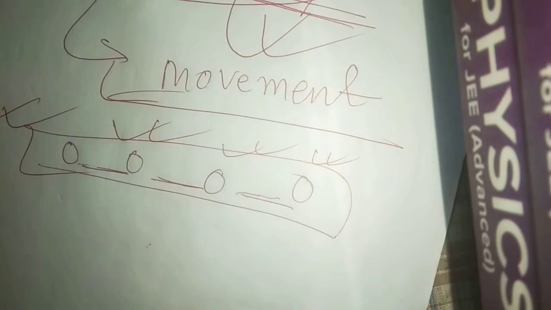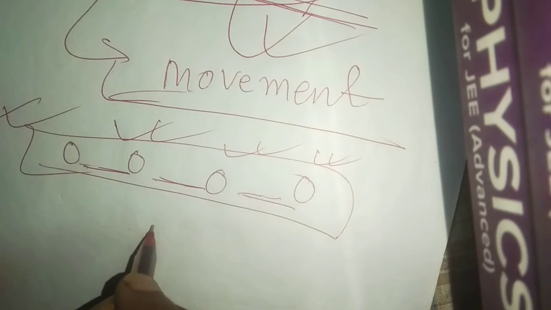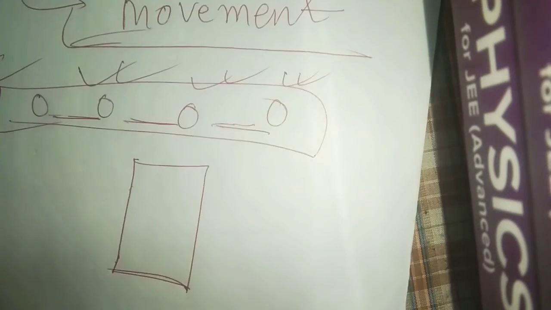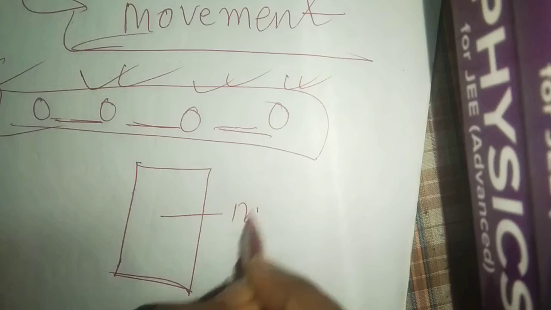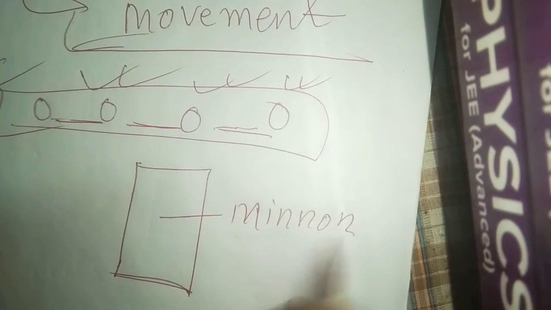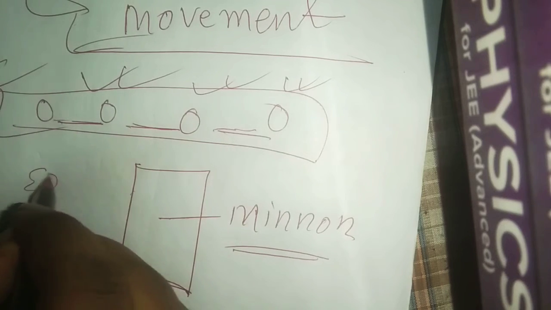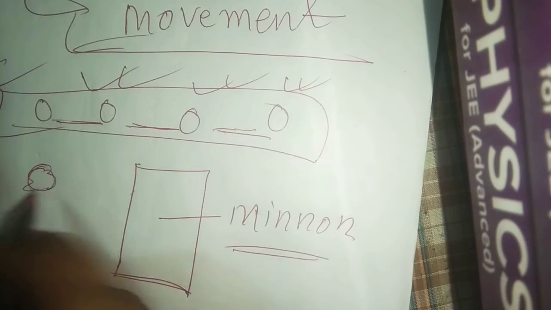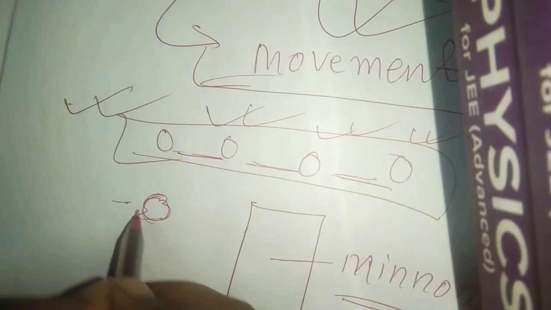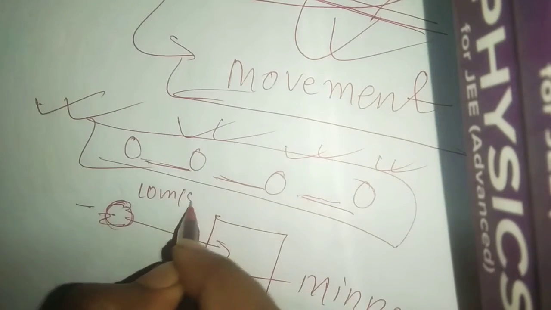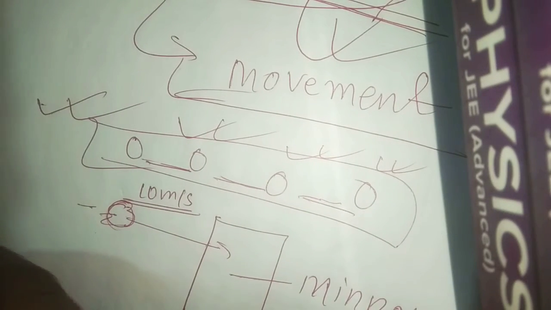I will explain this entire concept with an example. Suppose you have a mirror here. You fold a paper and make it a ball, and hit this mirror with a velocity of 10 meters per second.